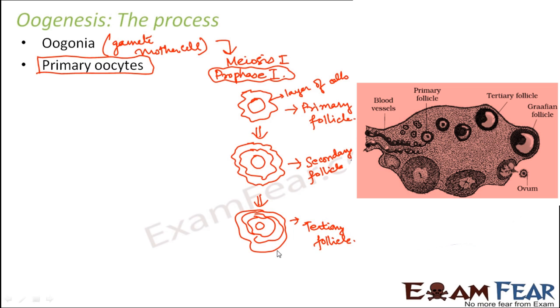Now, apart from that, what was happening to the primary oocyte? The primary oocyte was still there inside. It has always been there inside. It is just that the number of cells surrounding it is increasing. Once it has reached the stage of forming the tertiary follicle, the primary oocyte is also growing in size.